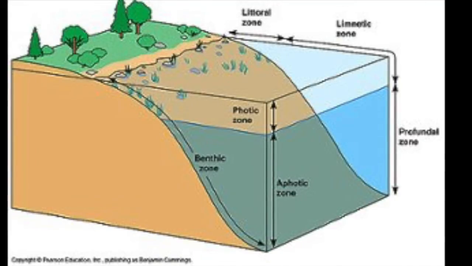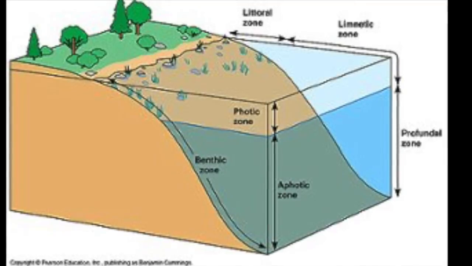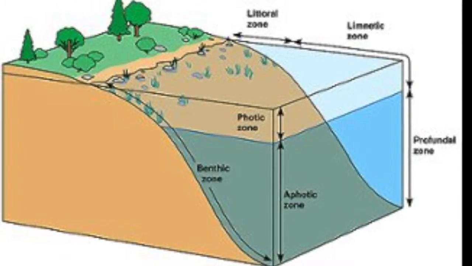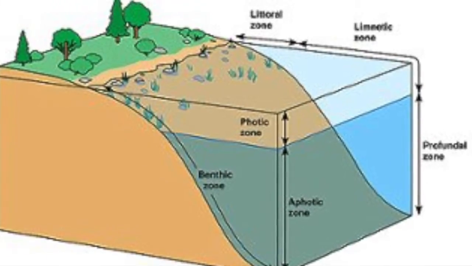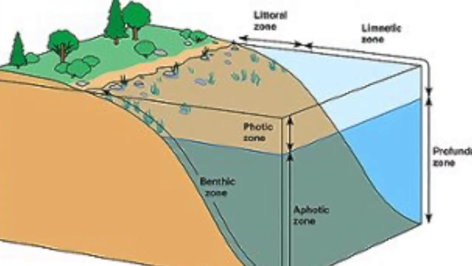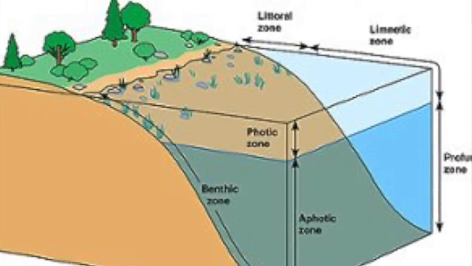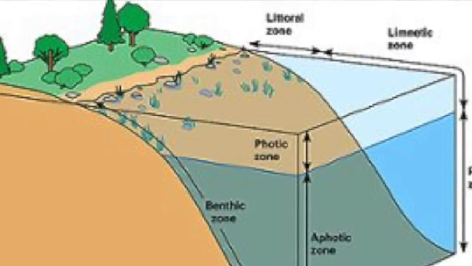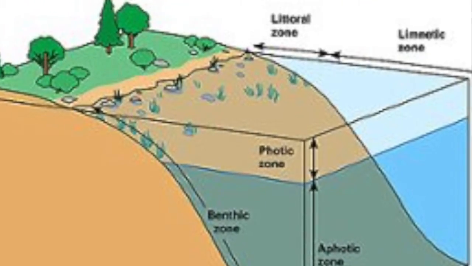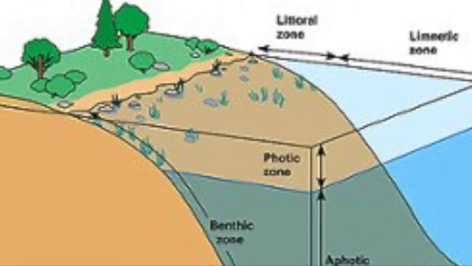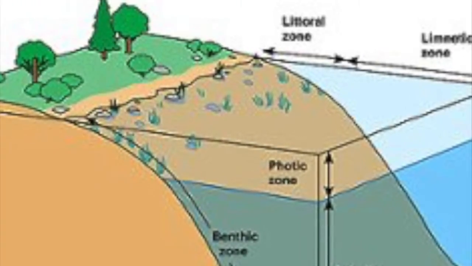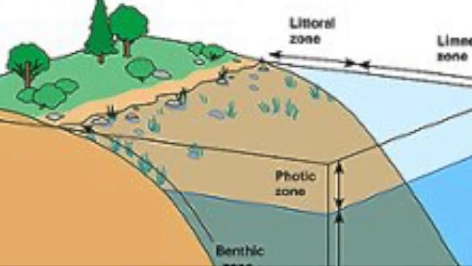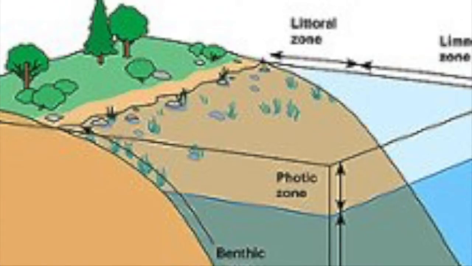The littoral zone is the near-shore, shallow area where sunlight penetrates all the way to the sediments, allowing aquatic plants or macrophytes to grow. The littoral zone is usually defined by light levels of about 1% or less of surface exposure, and it sustains most of the producers that are found in the lake biome, such as algae and other rooted and floating aquatic plants like flowering rush. It is also home to clams, fishes, amphibians, and eggs of insects. The organisms that live in the littoral zone are usually food for other creatures like turtles, snakes, and ducks.